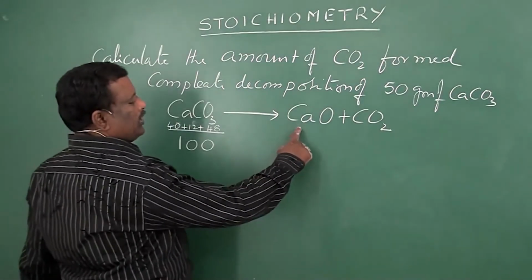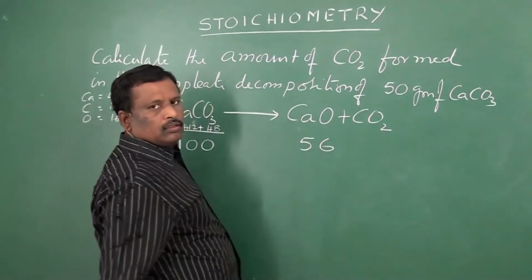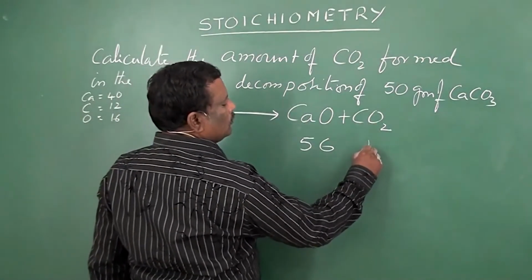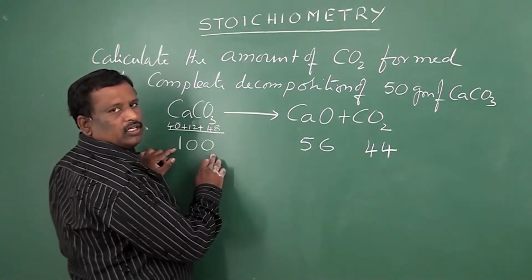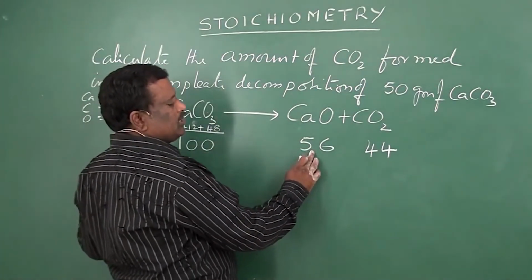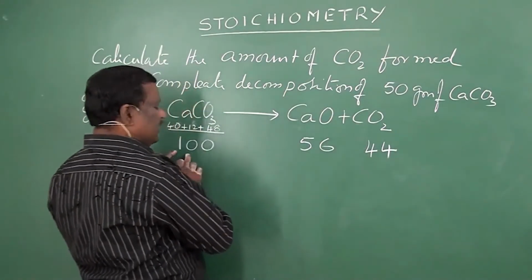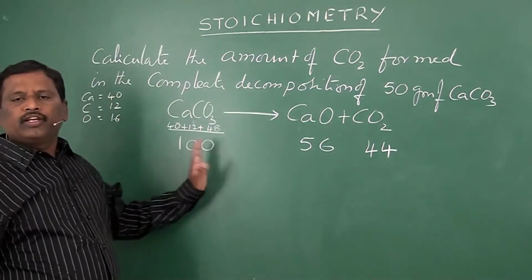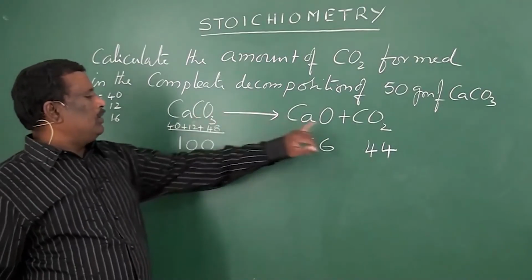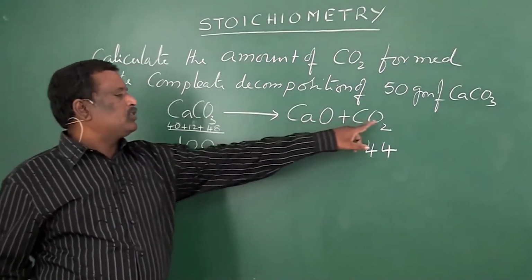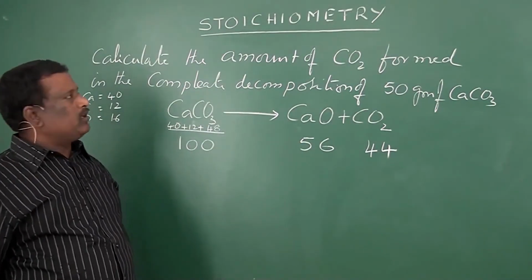Then here 40 plus 16, 56. And here 12 plus 32, 44. So 100 grams of CaCO3 can give 56 grams of CaO plus 44 grams of CO2. 56 plus 44 is 100. Here reactants is 100. So it is balanced. One calcium, one calcium. One carbon, one carbon. Three oxygens, 1 plus 2, three oxygens. So the equation is balanced. Now what is the relation that they are asking?